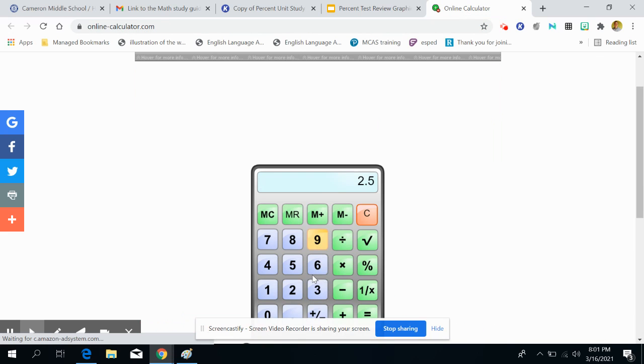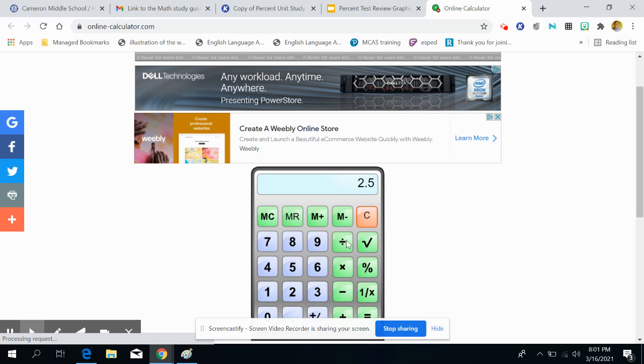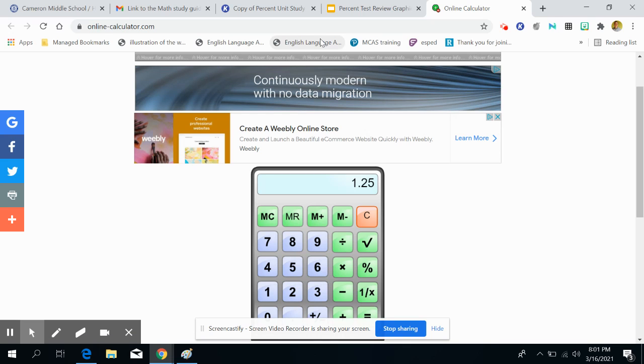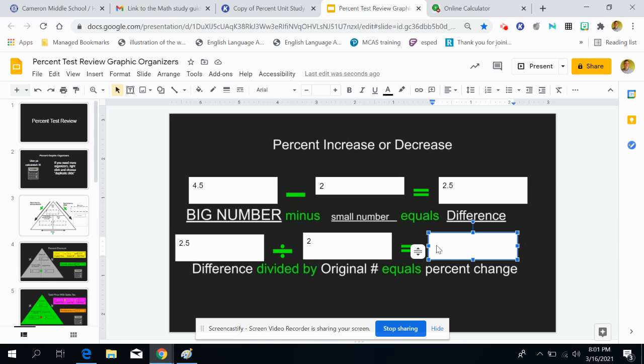Again, I'm going to use my calculator. 2.5 divided by 2 equals 1.25. So my percent change, 1.25, is a decimal. But remember, it's not asking for the decimal, it's asking for it as a percent.